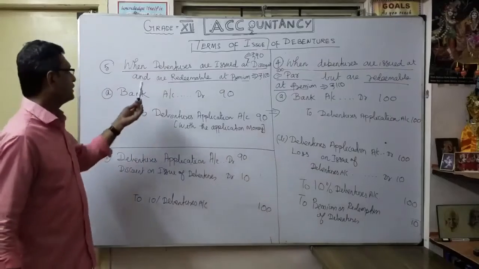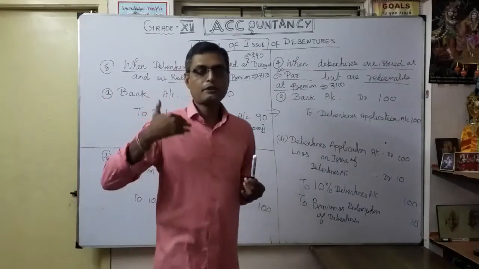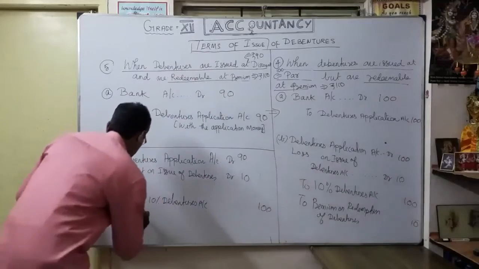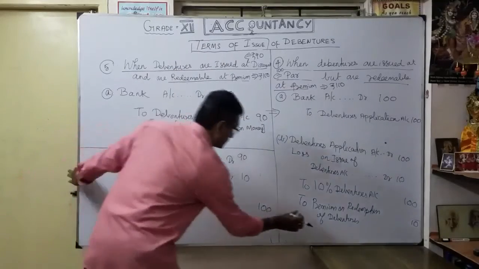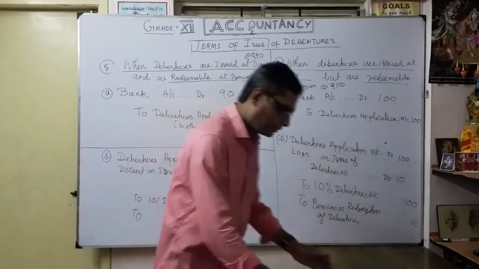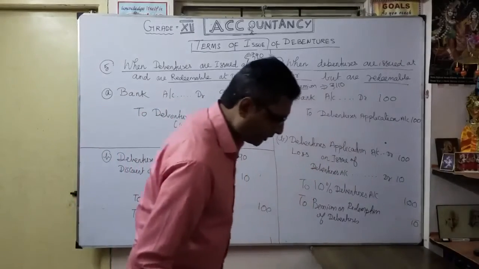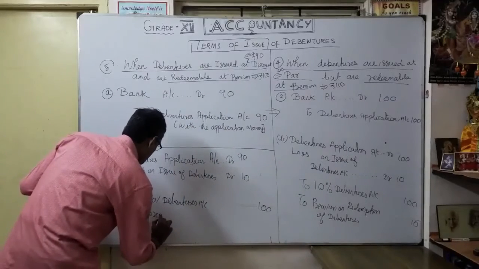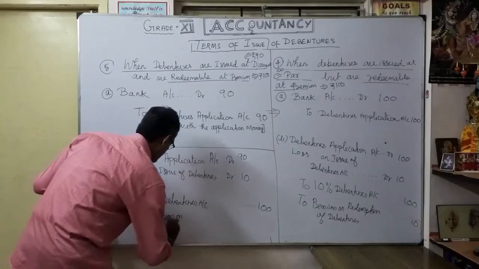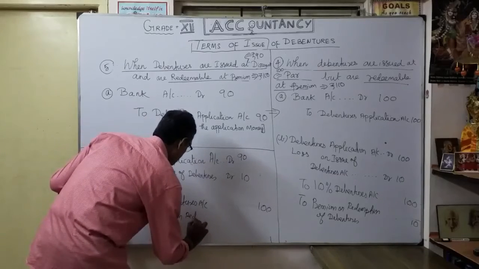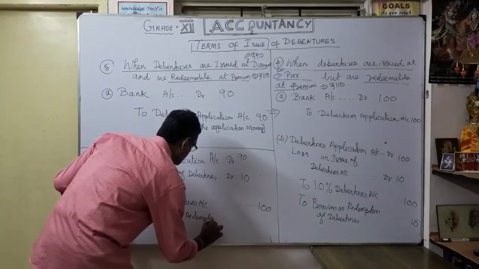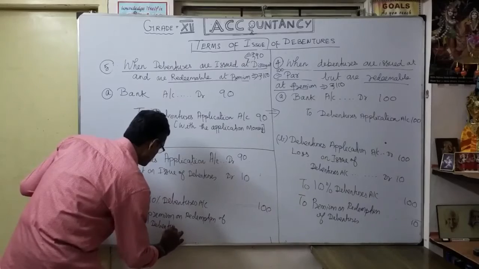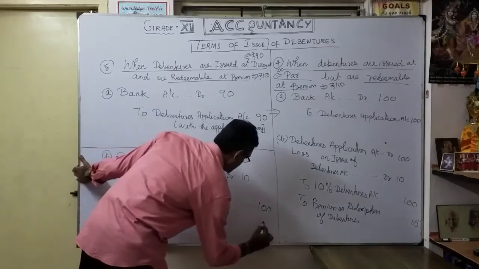So now let's see redeemable at premium. We are going to repay more than the face value. So I am going to write the same one: premium on redemption of debenture. To premium on redemption of debentures, 10 rupees.